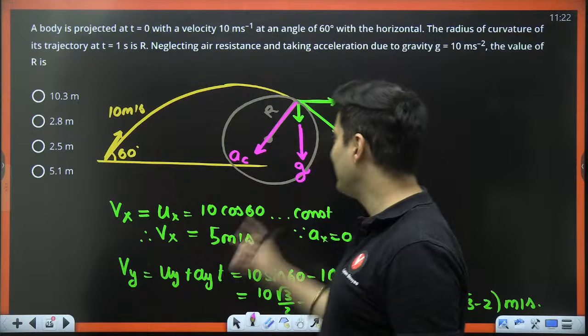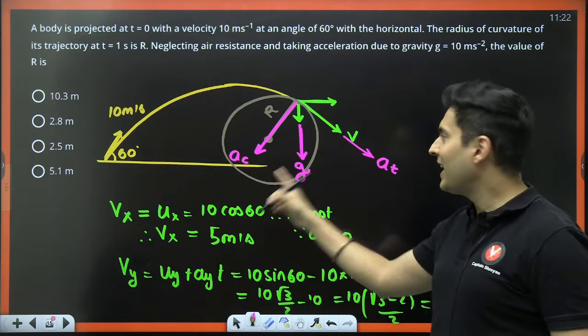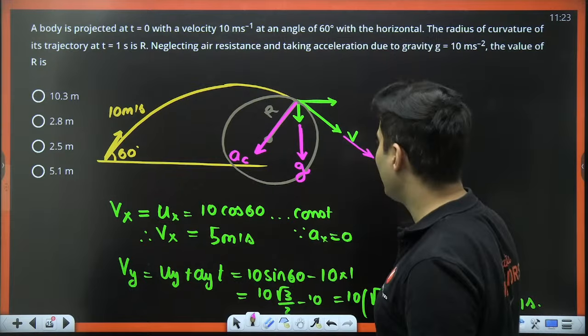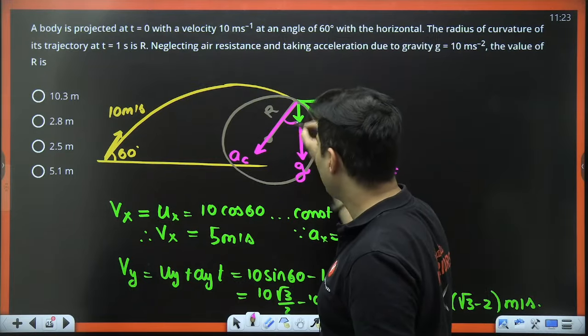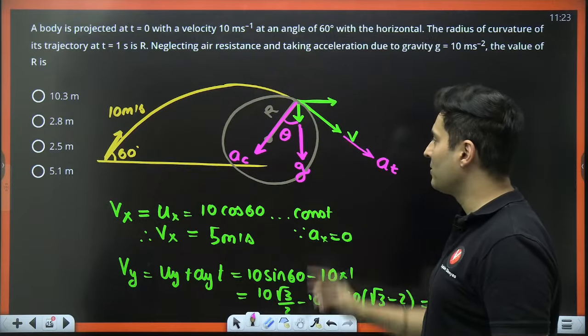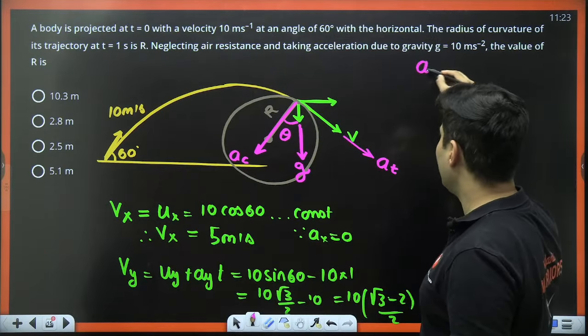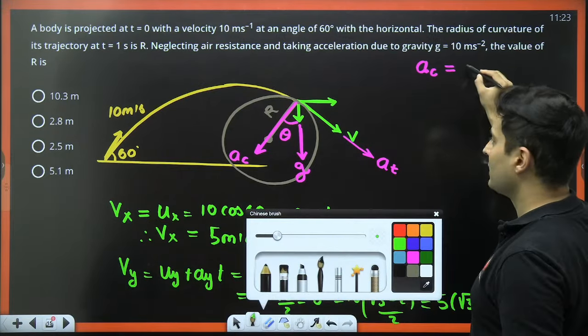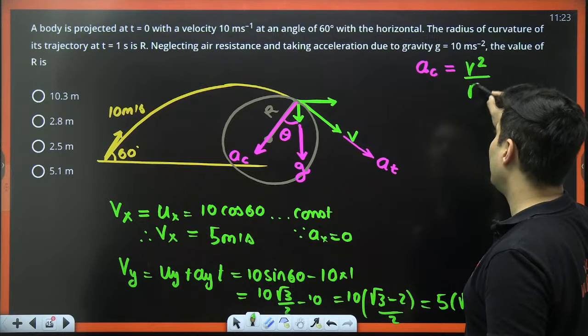Exactly my point. So I can find this particular angle, and I know that centripetal acceleration is nothing but v squared divided by r.